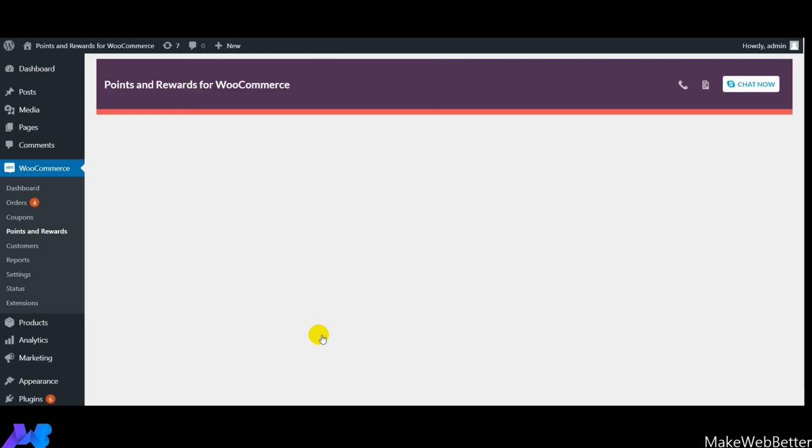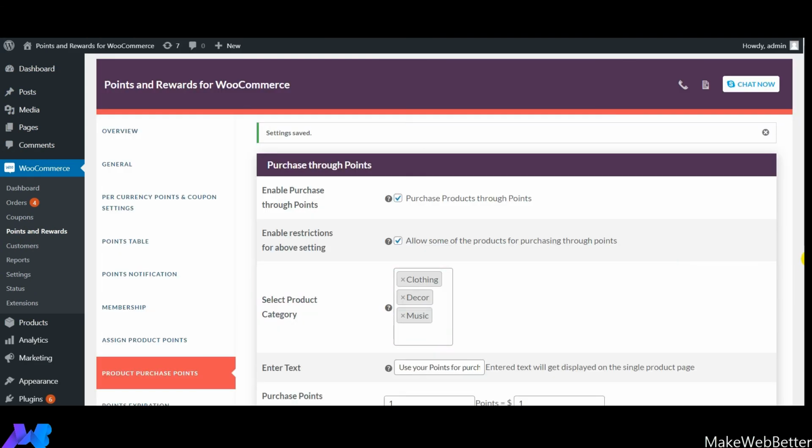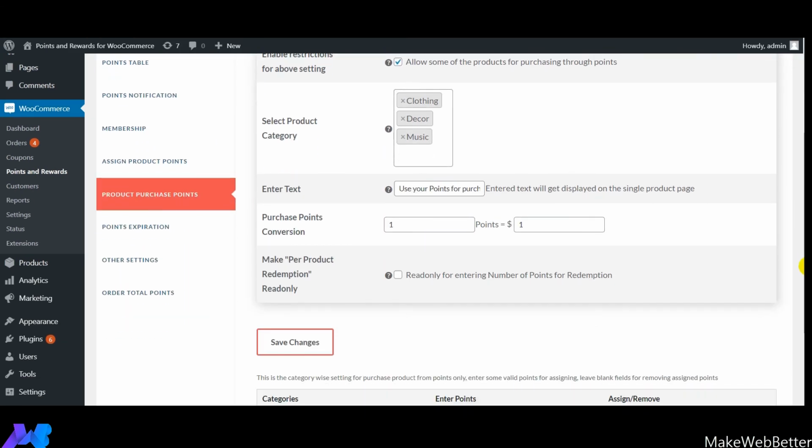So guys, this was all about product purchase points, and you must have observed how interesting this feature is, and it is definitely going to delight your customers. It is definitely going to excite them and motivate them to make more and more product purchases.